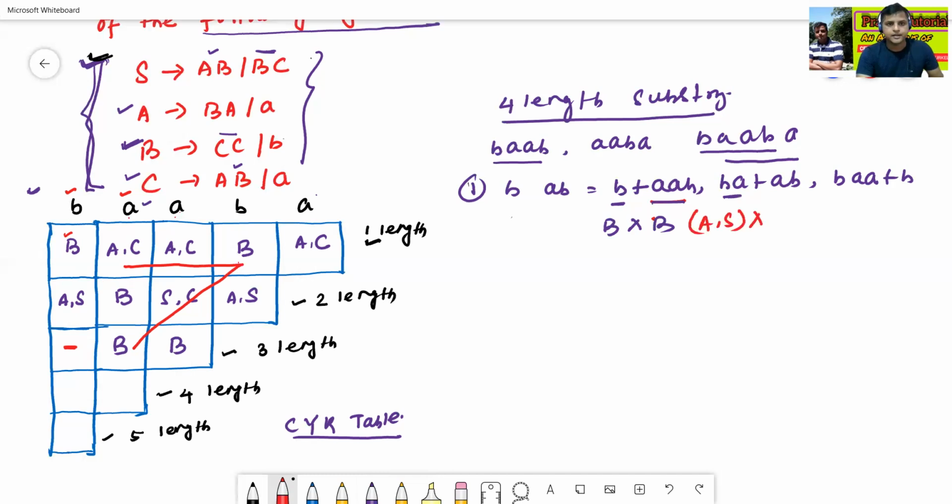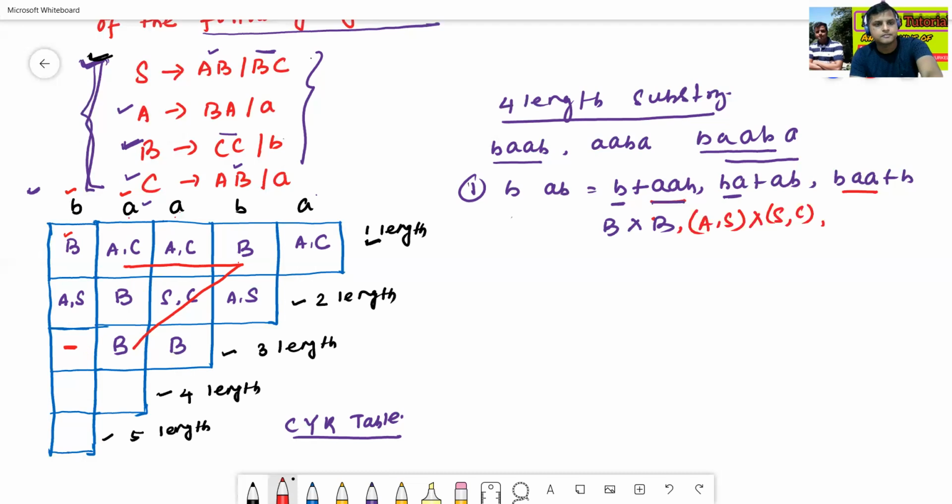AB is nothing but SC, S comma C. Then BAA, what? BAA means it is nothing but blank.